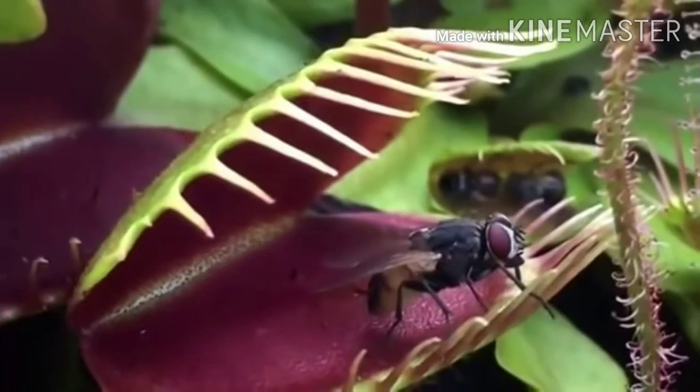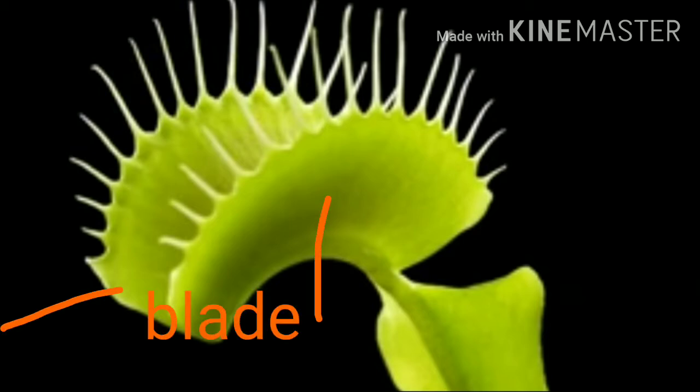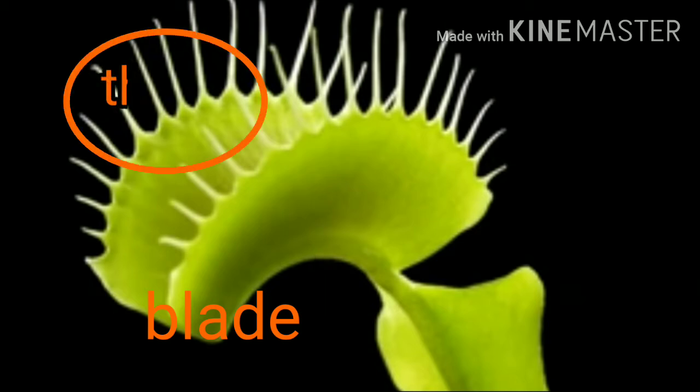Now we have to see another insectivorous plant, the Venus flytrap. We have to understand how the Venus flytrap takes up food from insects, because its structure is quite different from the pitcher plant. Similarly, the Venus flytrap also traps insects and takes up nutrition. As you can see in this picture, the leaf is modified into two blades, with thorn-like structures along the two margins.